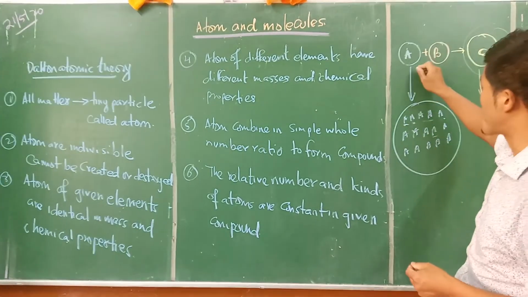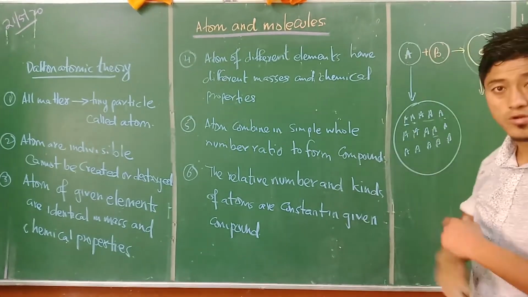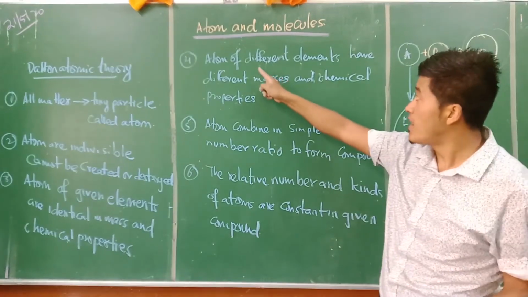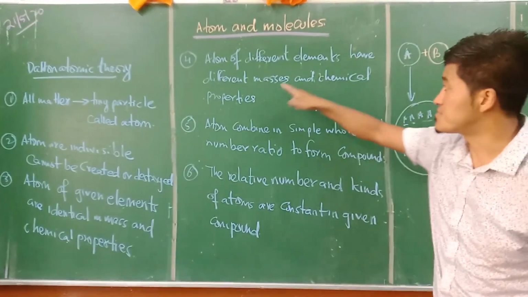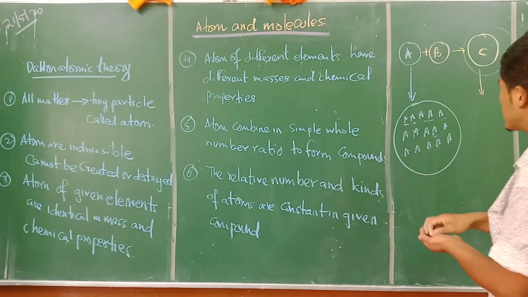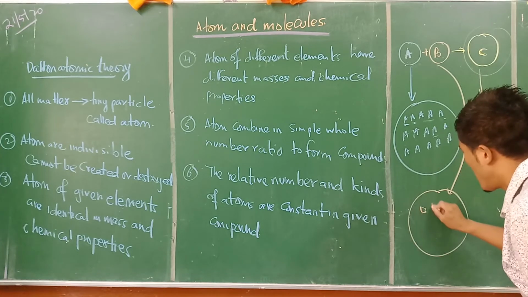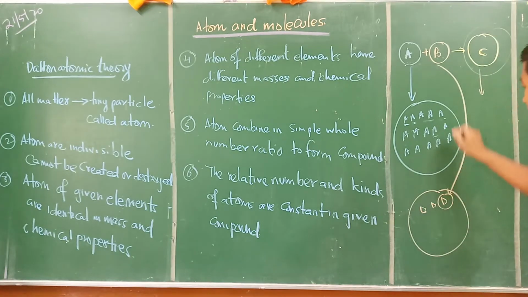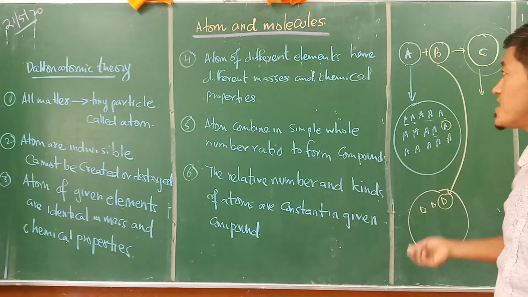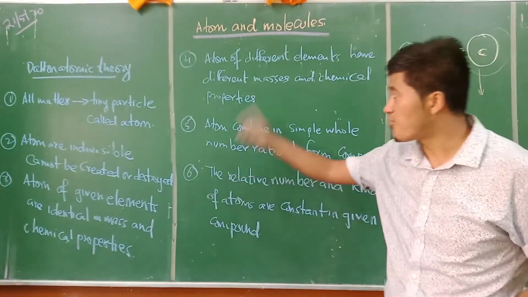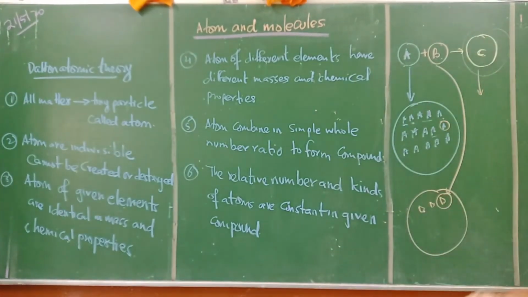Now, if you try to compare A with B, they are completely different. Why? Because A and B are totally different here. That is the fourth one. Atoms of different elements, that is A and B are different elements, have different mass. Now this B, if you look at this B, we are going to zoom out this B here. If you look at this B and this A, they have different mass and their chemical property is totally different. So on the basis of that, 3 and 4 can be understood. Now, let's go for the fifth one here.